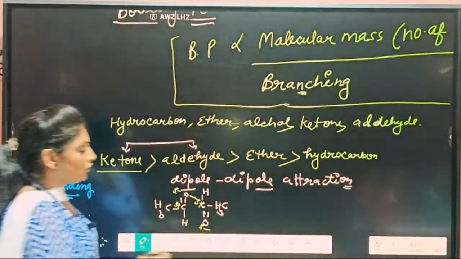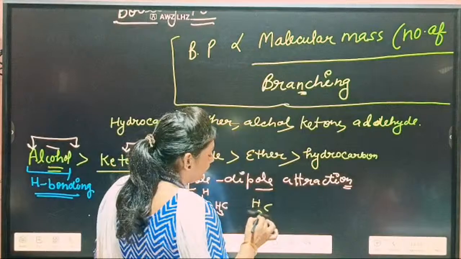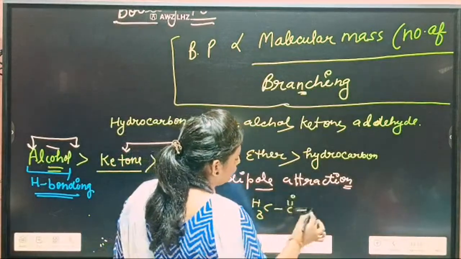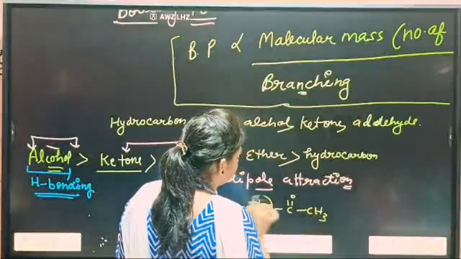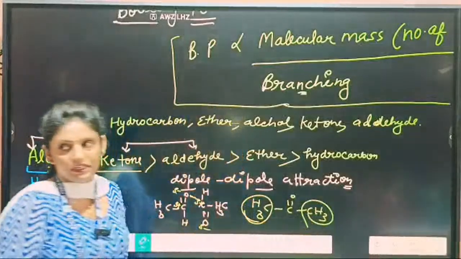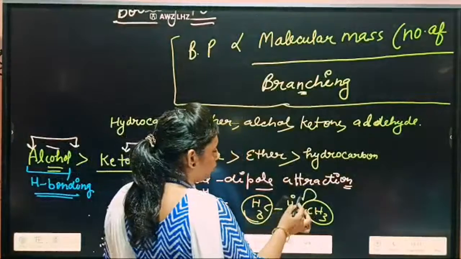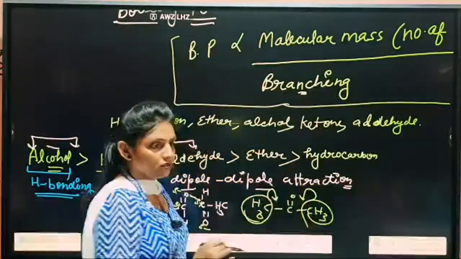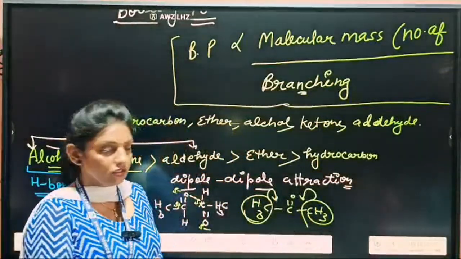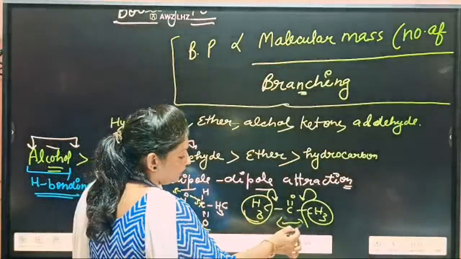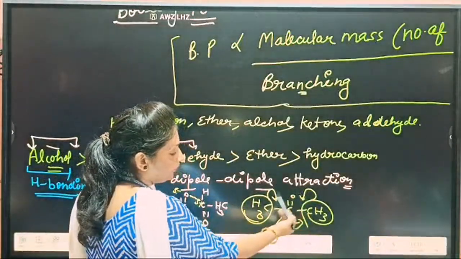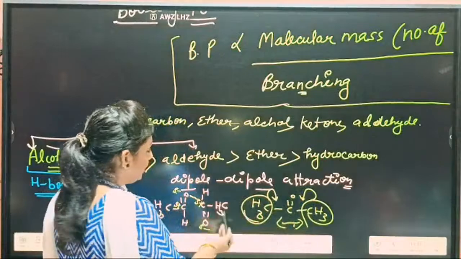But in case of the ketone, students, what happens? In case of the ketone, there are two electron releasing groups present, so the tendency to release electrons to oxygen is more. Clear or not? So here it shows a higher dipole-dipole interaction as compared to aldehyde.